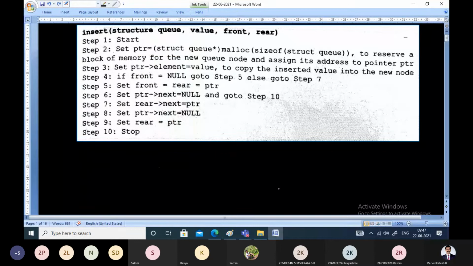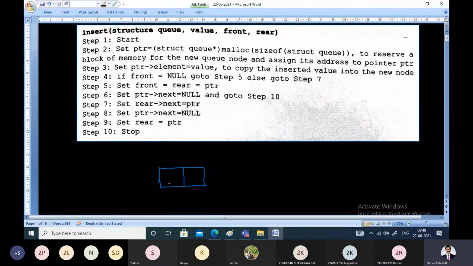Okay. Right. So let us see the procedure for the insertion of an element onto the queue. The algorithm will begin with the start operation. And what is the first thing that we have to do? First, you have to reserve memory for a node, that means one node for the linked list. In the structure definition, we'll have two fields: the data field and the pointer field, which will point to the next node.